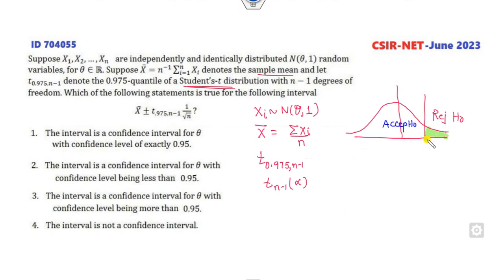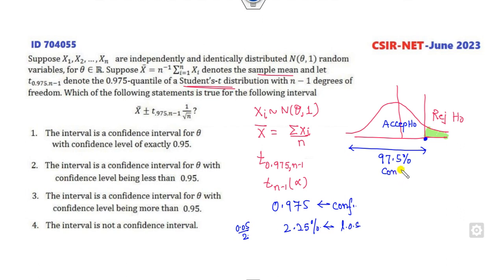What is the level of significance here? Look at that, 0.975 is my confidence level. So what is the level of significance? It's 2.5%, that is half of this. So this portion will be 97.5%, which is called the confidence interval. Now look at the answers. The confidence interval is exactly 0.95, which is not true. This is exactly 0.975. The confidence of theta is less than 0.95, this is not true.